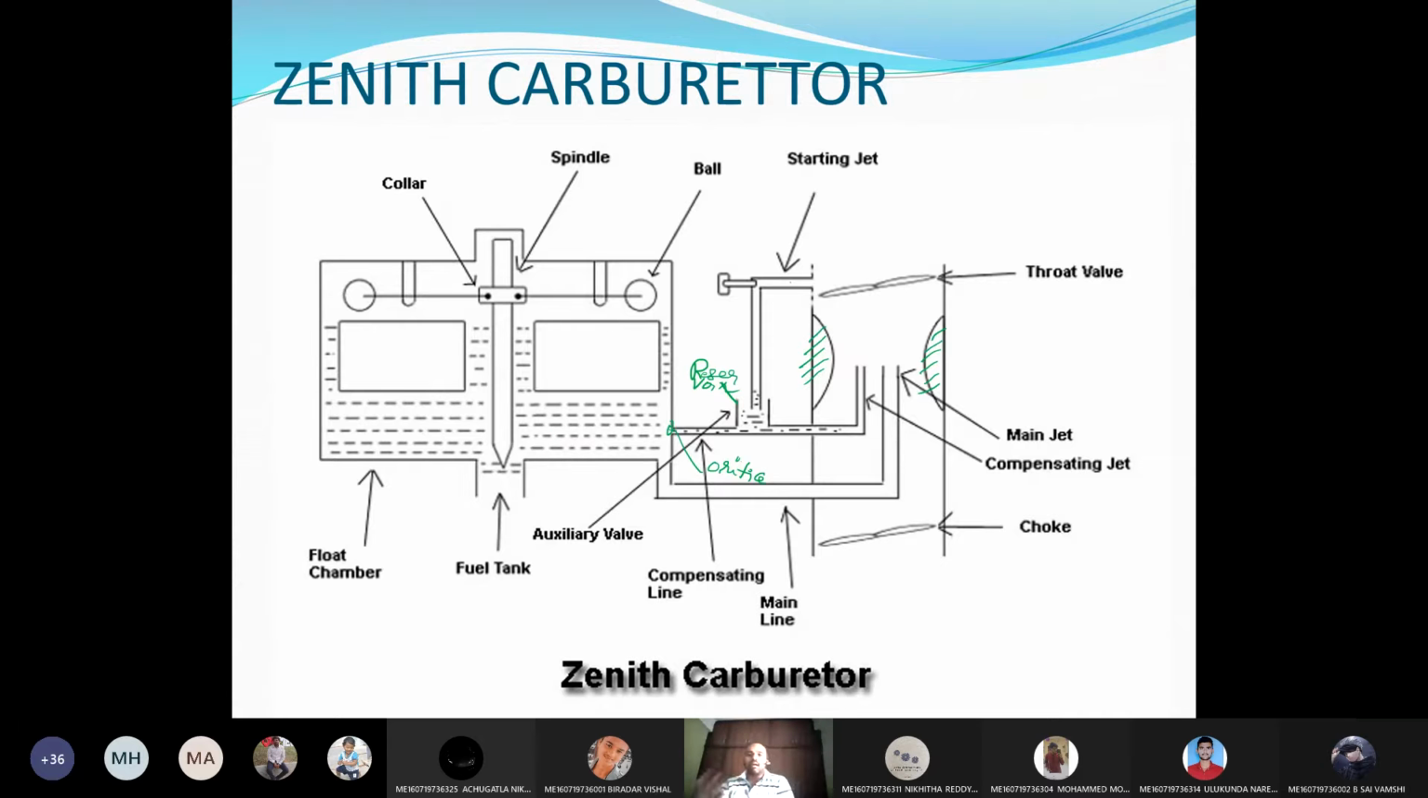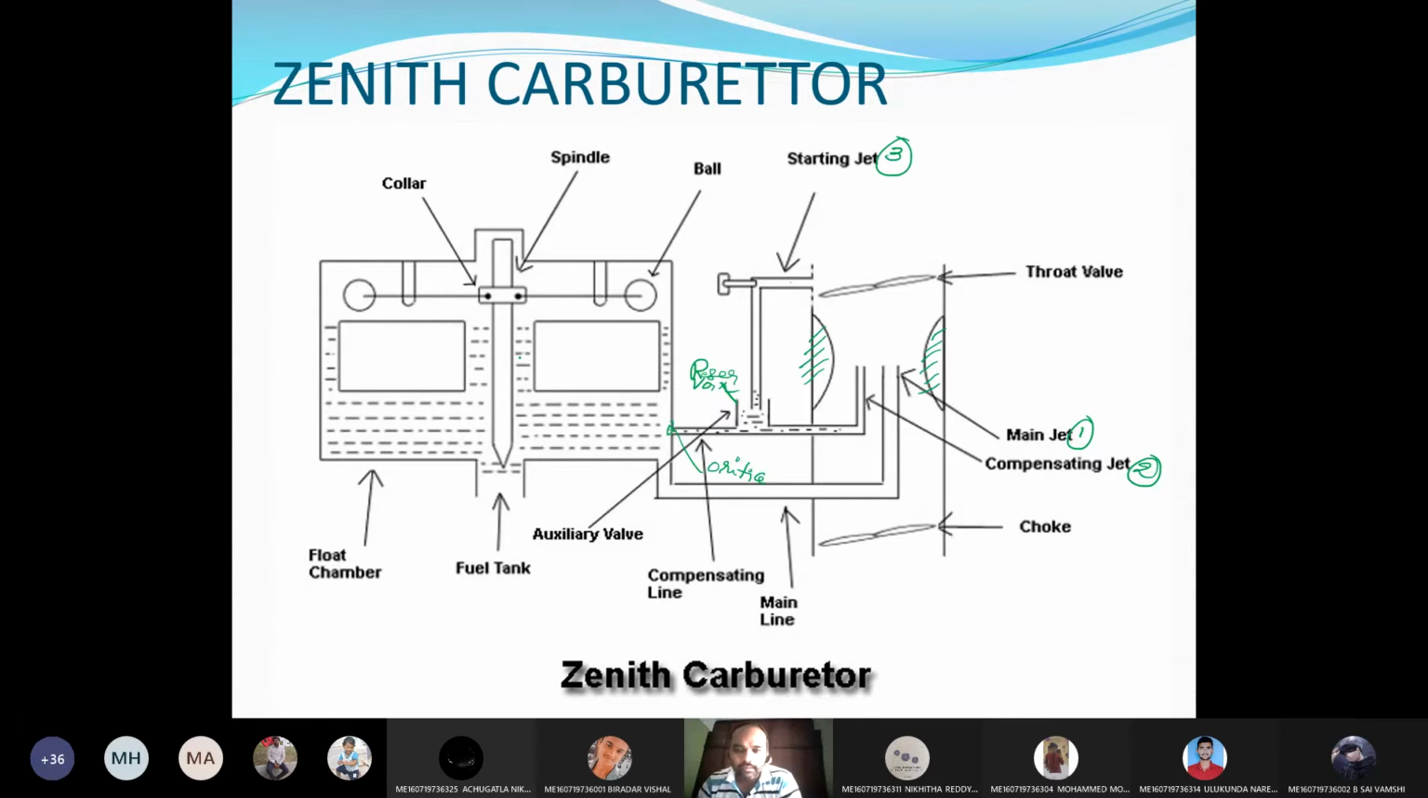Now we'll see how the operation works. This is about the construction. In total we have three jets: the first is the main jet, the second is the compensating jet, and the third is the starting jet. Okay, now we can see.